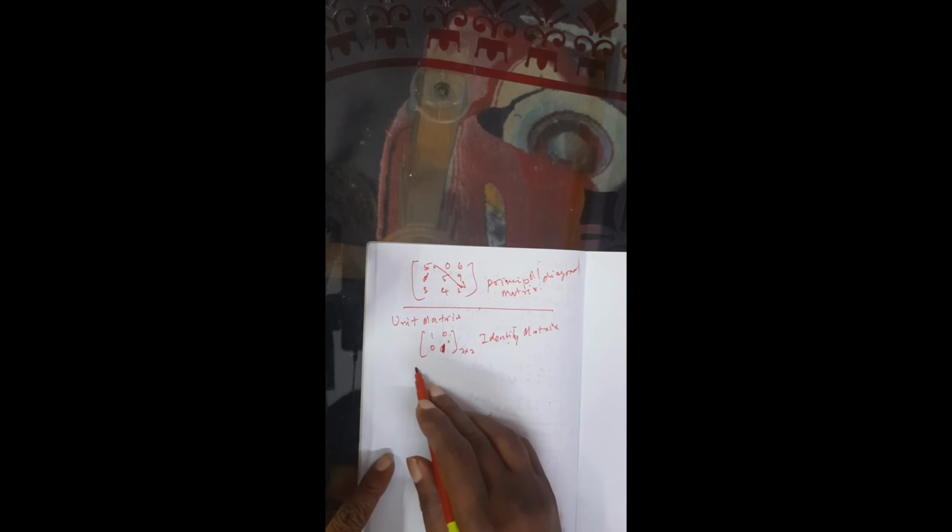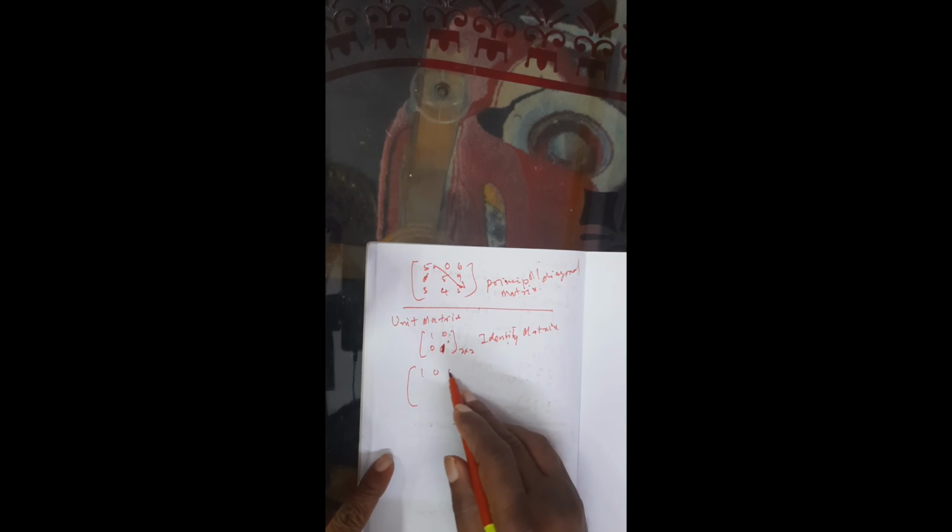The 3 by 3 is 1 0 0, 0 1 0, 0 0 1. This is called the 3 by 3 multiplicative identity matrix. Like that 4 by 4, 2 by 2, all are possible.